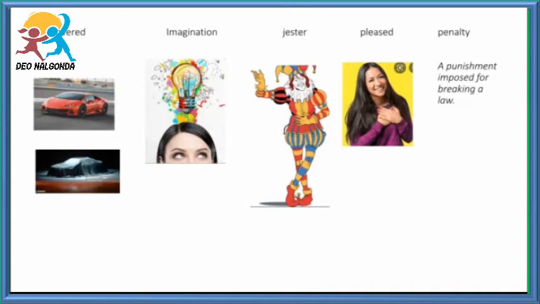That means the second car is covered with a cloth. Now you got the point. Anything which is covered by something, all over it, is called covered. Coming to the next picture, here a lady is thinking something in her mind. That means she is doing imagination.